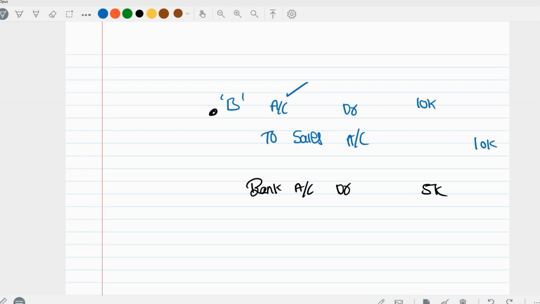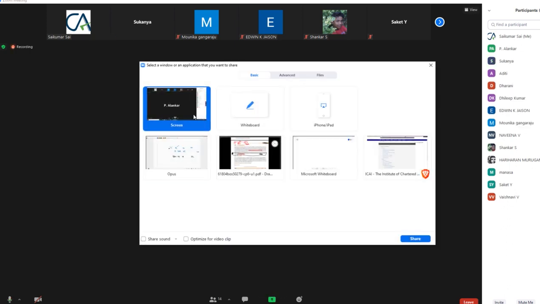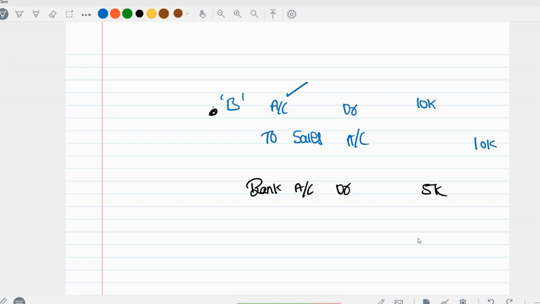So we need to cancel. We are never going to recover money from B, so we need to cancel B account 10,000. Here I have debited B 10,000, here I have credited B 10,000, so B will be out of our books, but it doesn't tally.